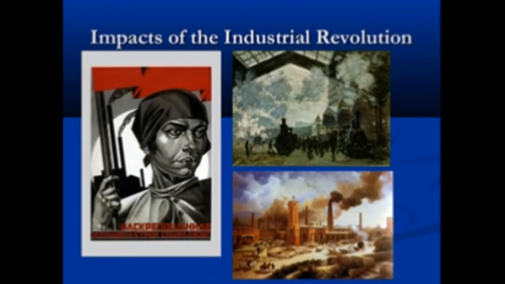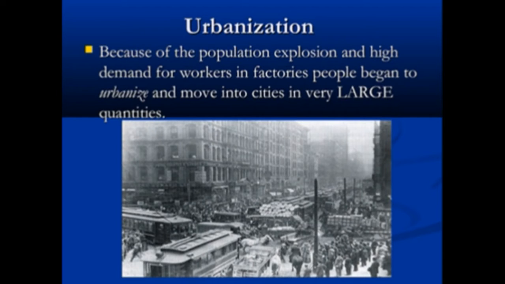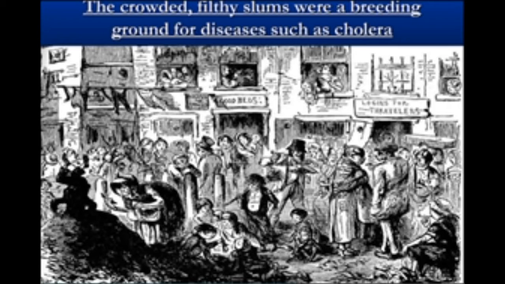Impacts of the Industrial Revolution. Because of the population explosion and high demand for workers in factories, people began to urbanize and move into cities in very large quantities. The crowded, filthy slums were a breeding ground for diseases such as cholera.